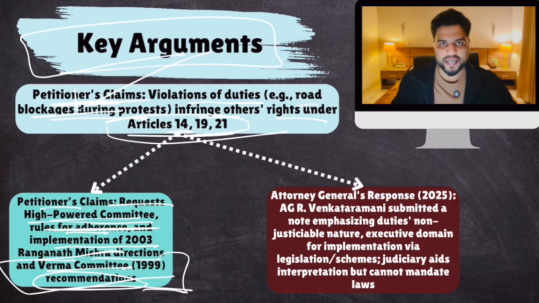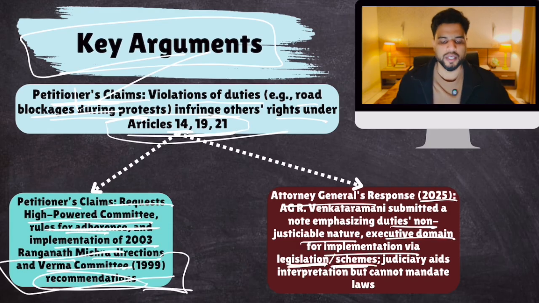Now, government gave a reply. The Attorney General gave a reply in 2025. He said that duty is non-justiciable in nature, executive domain for implementation via legislation or schemes. Duties are non-justiciable, but we can implement duties if there is a law or we have created a scheme. Judiciary aids interpretation but cannot mandate laws.